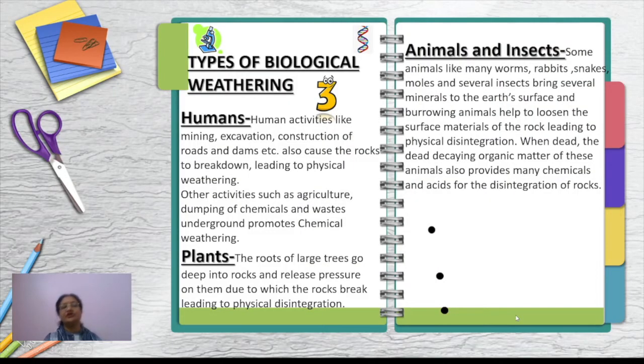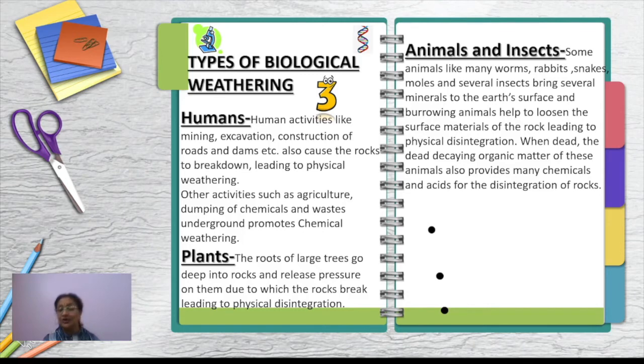Clear? Now let's talk about another type of weathering, that is called biological weathering. First of all, what is biological weathering? We have discussed it, but once again I am telling you, any breaking down of rock, any disintegration or decomposition, when the rocks break down into smaller particles, whatever may be the reason, if the reason is related to any living organisms, that will be called biological weathering. This is the third type of weathering.